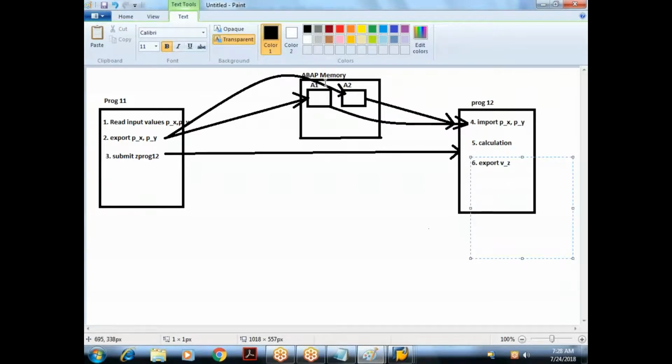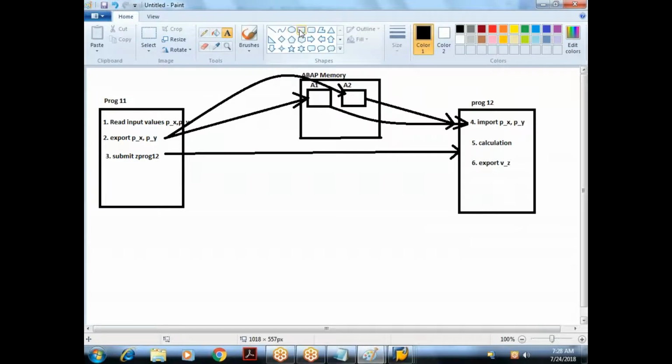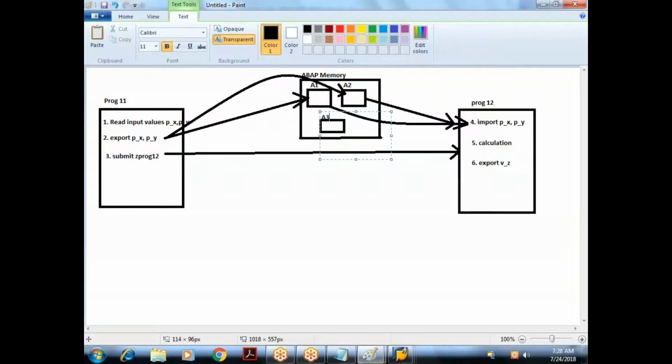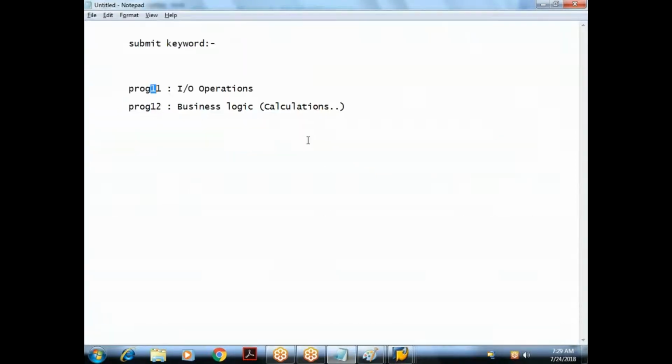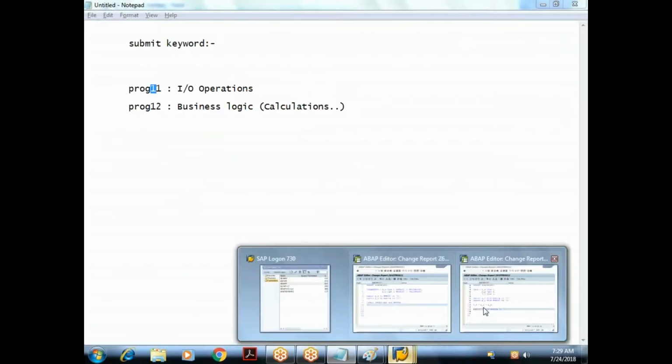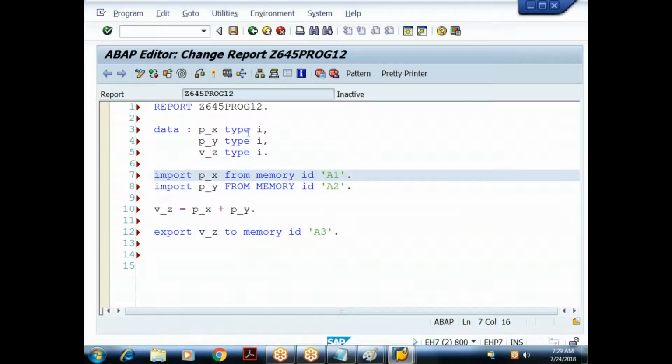So what this export will do? It stores the value in what? ABAP memory. So I'm referring to one more memory ID here. Assume the memory ID name is what? Something what? A3. So we are exporting this value from the target program to what? ABAP memory. So this is my next step. So the value will be exported to the memory ID with the identification what? A3. Done. Okay, so my target program job is completed.